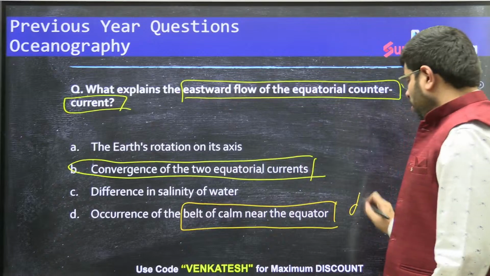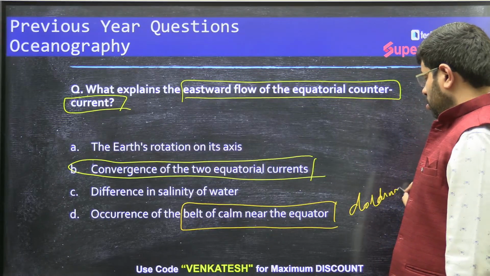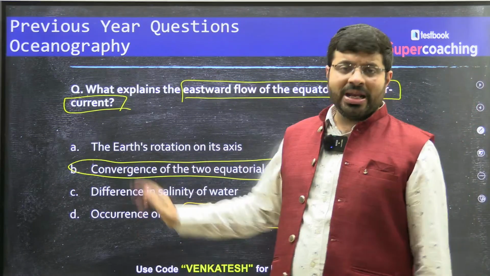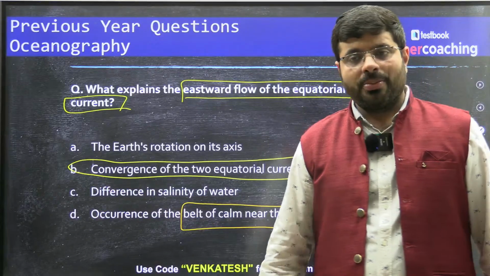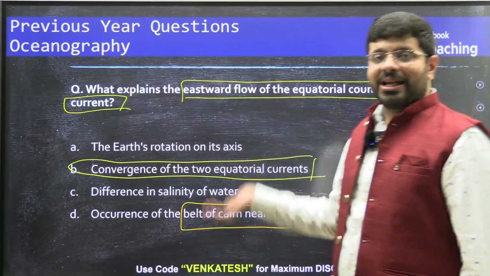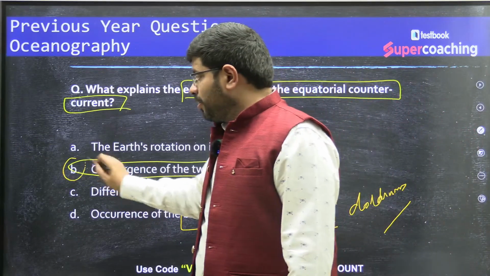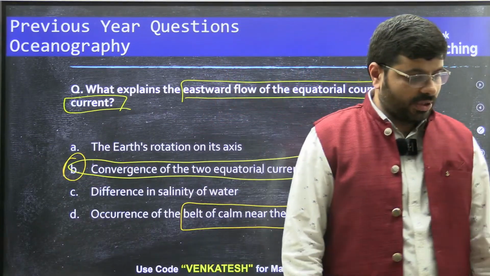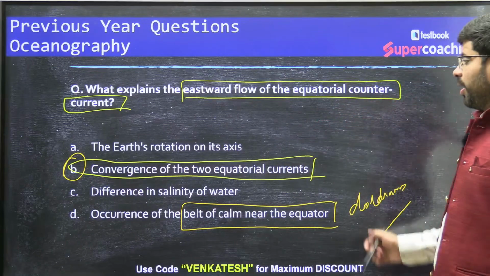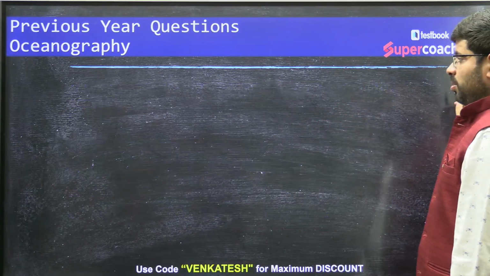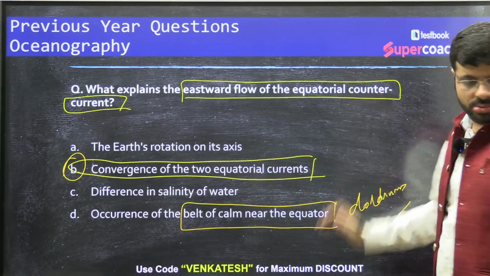This is the zone of doldrums. So, in other words, B and D are also responsible, but the primary one among these, and the challenge for us to understand at the time of the exam, happens to be B, right? Convergence of the cold current, two equatorial currents. I hope you got it, all of you.